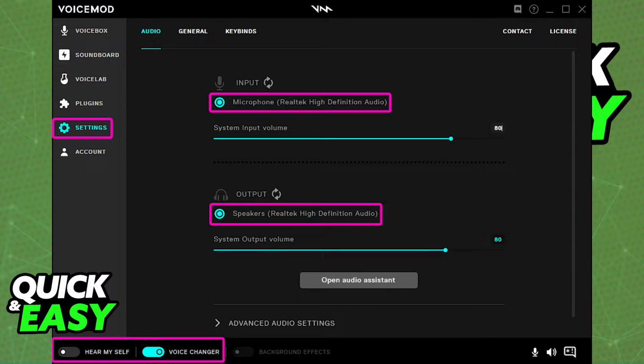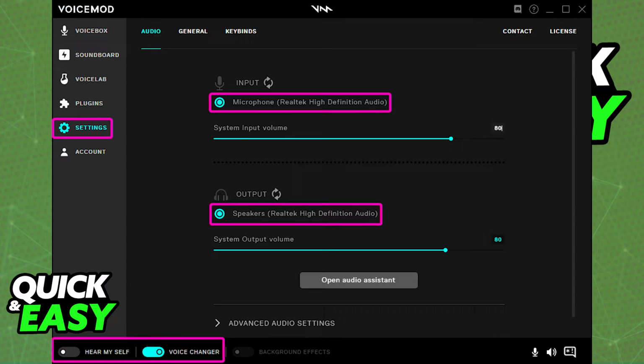First, after you are done installing the tools, I recommend that you go into the settings and on the input and output devices, you double check to see if they are all set up properly. Choose your microphone for your input device and for the output, choose your speakers or headphones. As long as you have them set up here as the default devices or you set them up manually, everything will be good to go. You also have the option to hear yourself or enable a voice changer if you want.